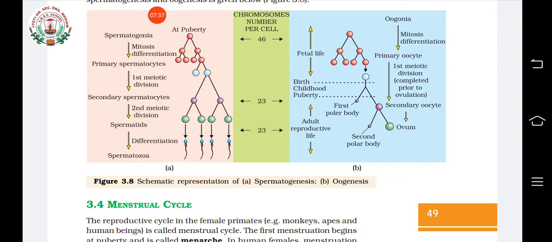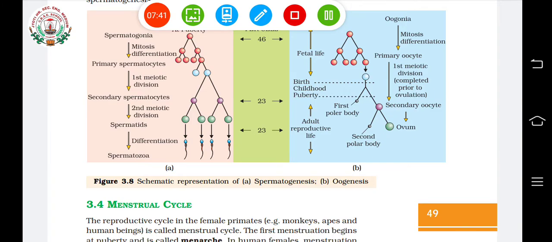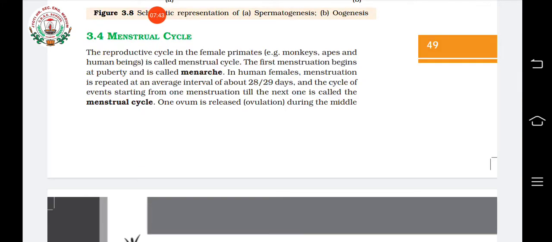So the next topic that we are going to study is the menstrual cycle. The reproductive cycle that operates in female primates. Primates means a group of mammals only, isn't it? So monkeys, apes, human beings, etc. come under this, and this reproductive cycle is called the menstrual cycle.